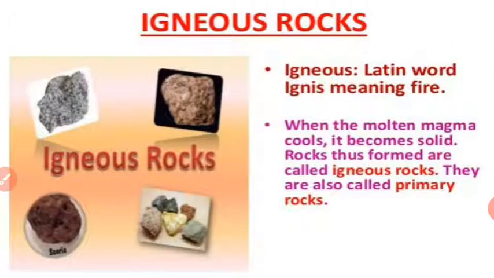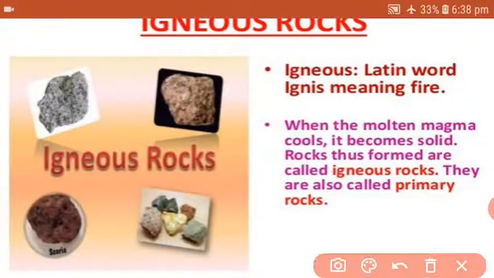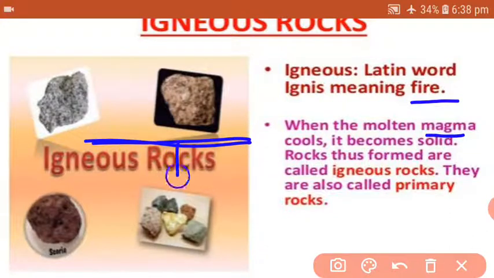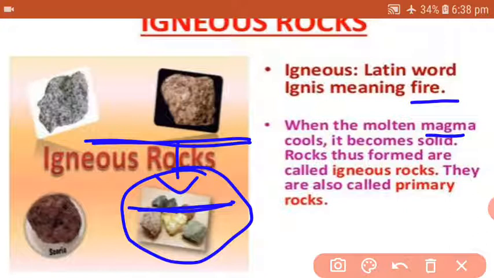In this slide you will find igneous rocks. Igneous is a Latin word meaning fire. How are they created on the surface of the earth? Below the crust, in the core, there is magma, a hot burning part. That magma comes onto the surface of the earth in the form of lava. The same magma is known as lava when it arrives on the surface of the earth.